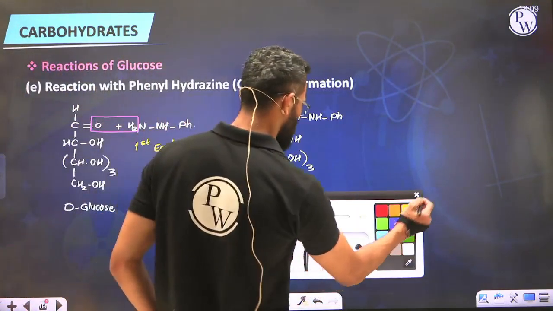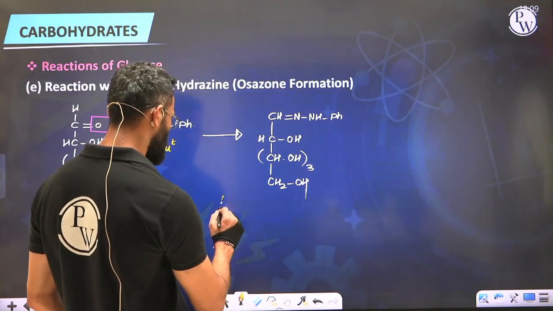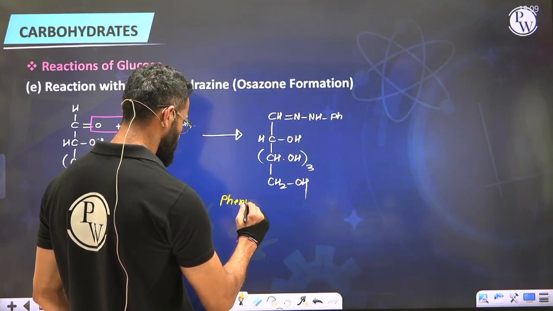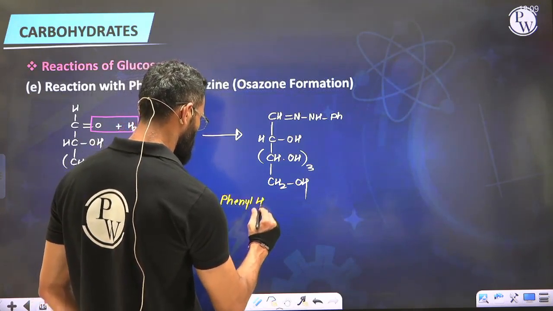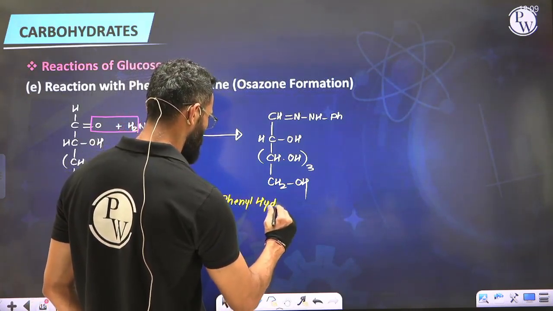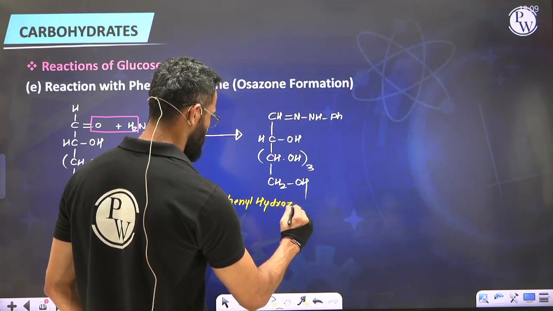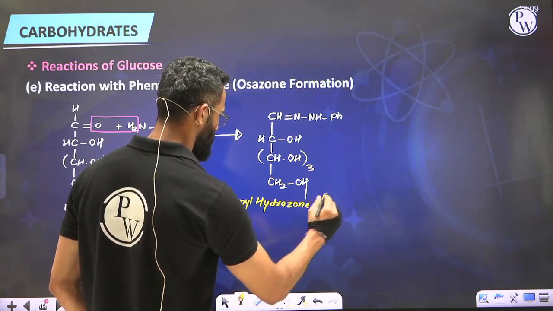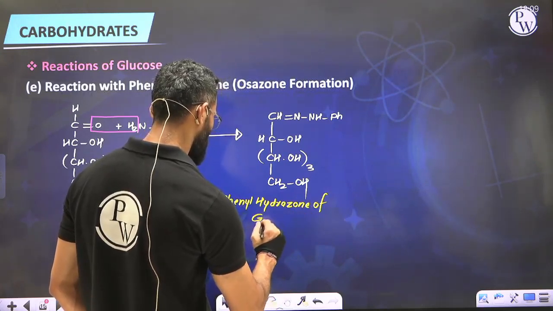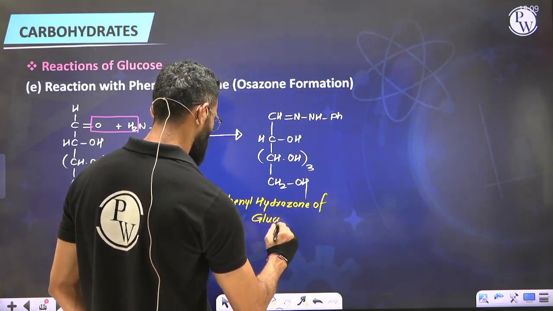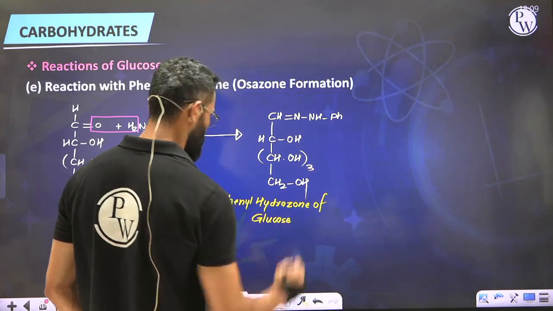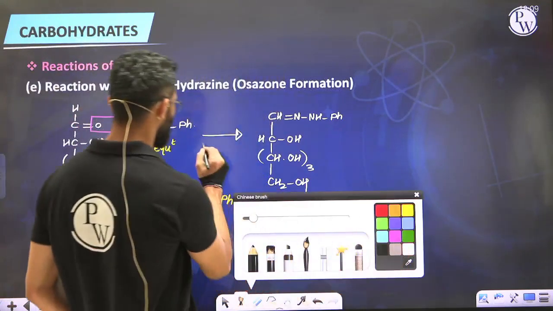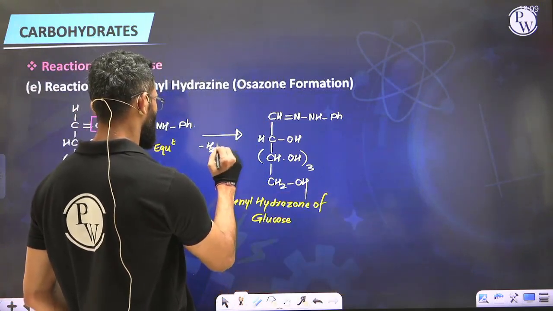So yes, product is phenylhydrazone of glucose. Of course, this is obtained upon condensation, so I'm writing elimination of water here.